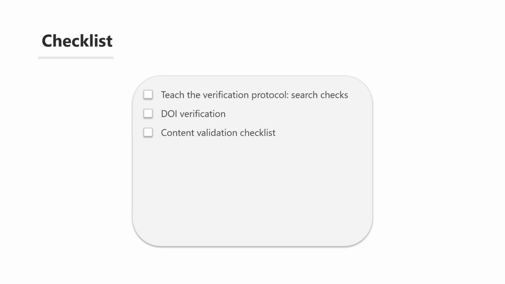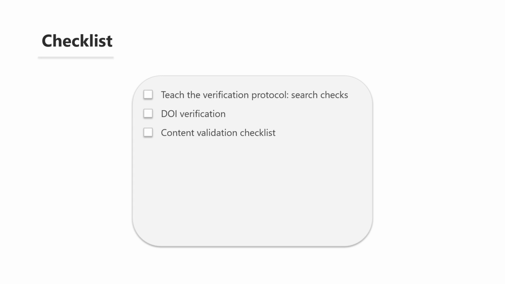Real DOIs always work. If doi.org says DOI not found, the citation is fake. Third red flag, the author's publication list doesn't include this paper. Check their Google Scholar profile, their ResearchGate, or their institutional webpage. If this supposedly important paper isn't listed anywhere, it doesn't exist. Fourth red flag, the journal volume and issue don't match the date. AI sometimes puts papers in volumes that hadn't been published yet, or issues that don't align with the year cited.